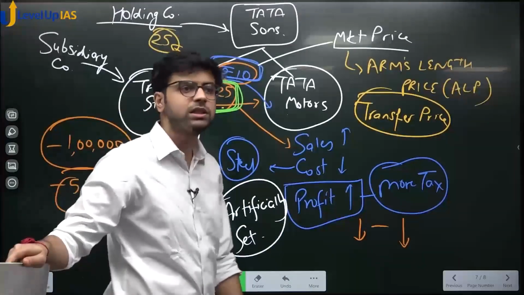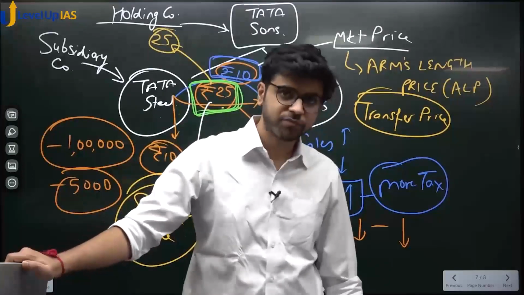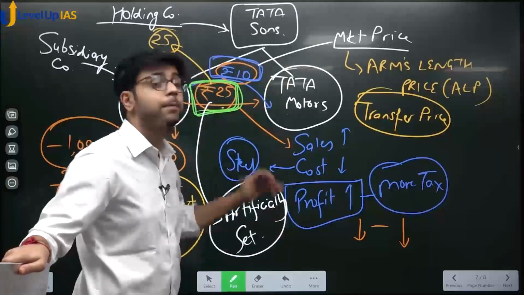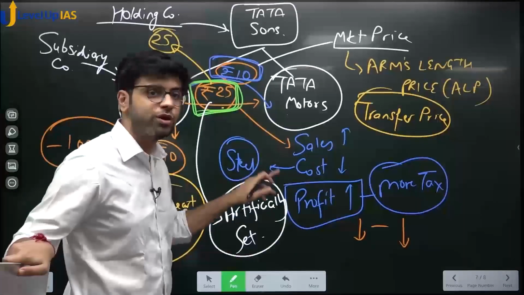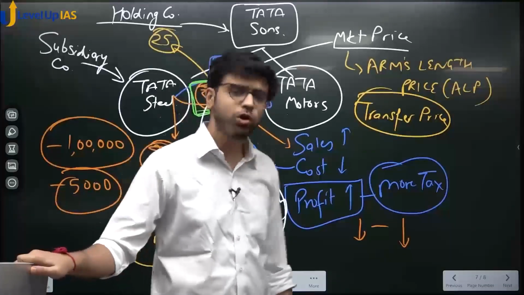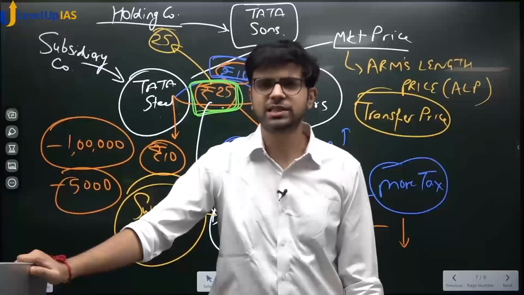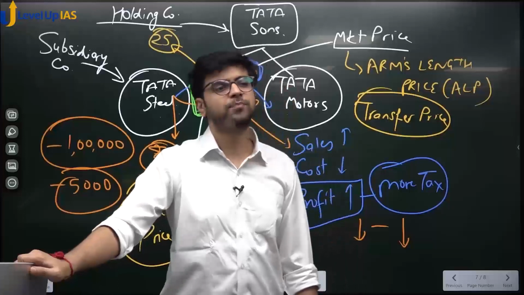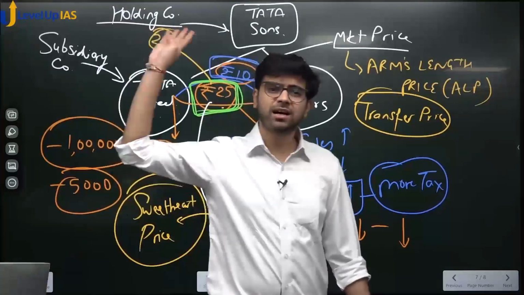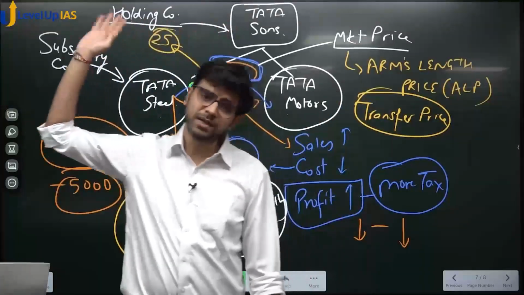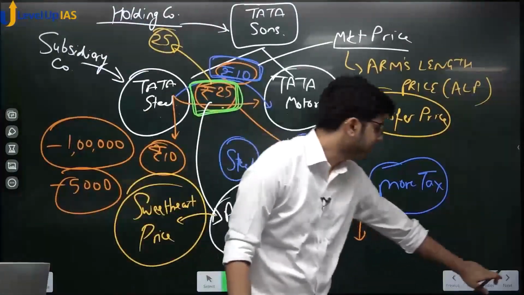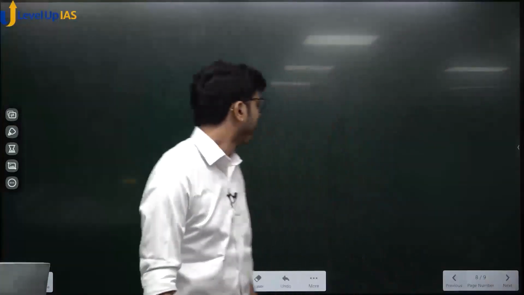So what happened was that a lot of tax disputes arose. And I'm not saying, see, there is a possibility that this is all fraud. Yes, but there is also a possibility that this is all true. 25 is genuinely a higher quality price. So a lot of disputes, a lot of litigations happened, and a lot of tax was stuck. You know, everything was stuck here. So the assessment from 3 years ago is still stuck, for income which was earned 3 years ago. Okay.